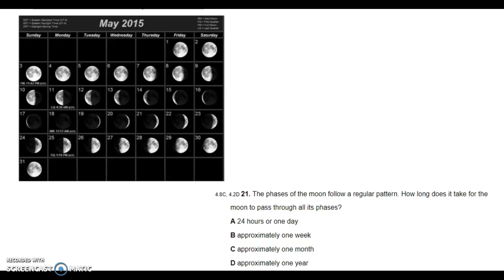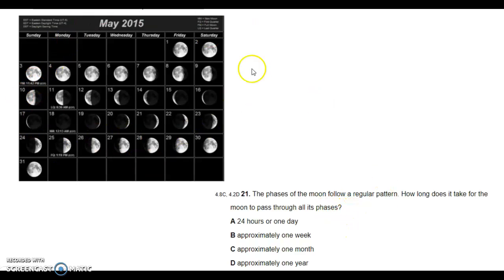Okay, you are going to use this for questions 21 and 22. It says May 2015, Sunday through Saturday. Okay, question 21. The phases of the moon follow a regular pattern. How long does it take for the moon to pass through all its phases? A, 24 hours or 1 day. B, approximately 1 week. C, approximately 1 month. D, approximately 1 year for the moon to pass through all its phases.